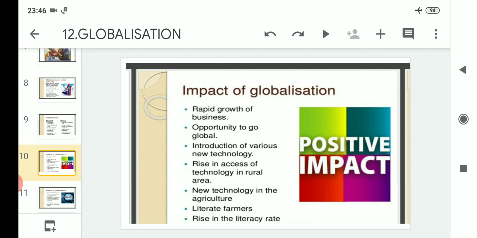After that, many new technologies have arrived in agriculture. So we can say that in every country, due to the coming of globalization, the techniques that were used previously are being overtaken by new technologies, through which agricultural production is on a high note day by day, due to the coming of new technology in the agricultural sphere.